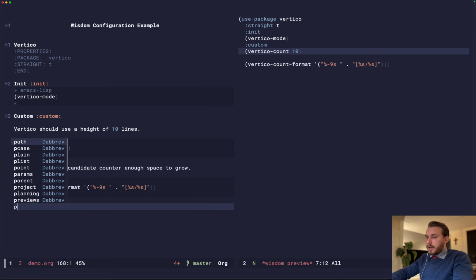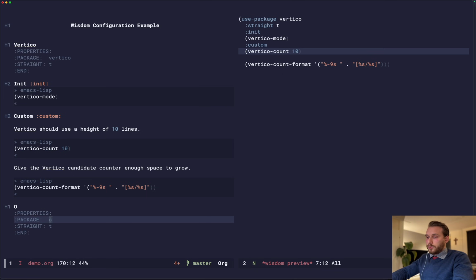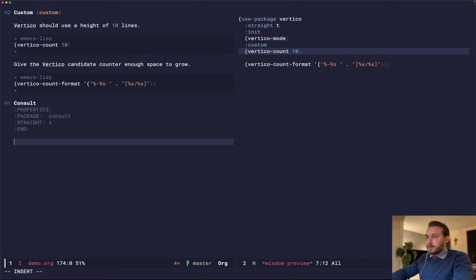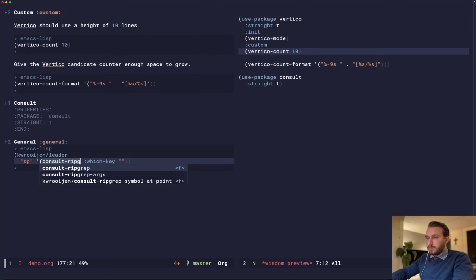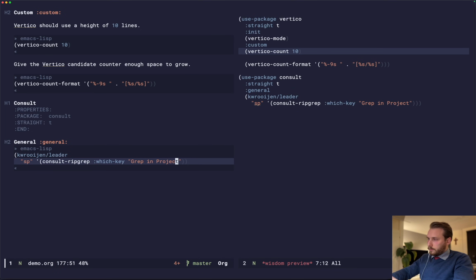Now we could, for example, add a new package, consult. We can save this, then you actually see use-package consult added to the preview. We can add a general key binding. So for example, SP would be consult-ripgrep, grep in project, right? So this works quite well. You can have live updates of what your end result is going to look like.